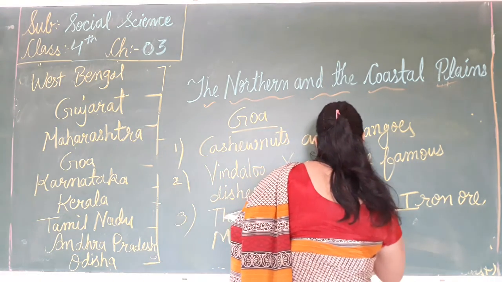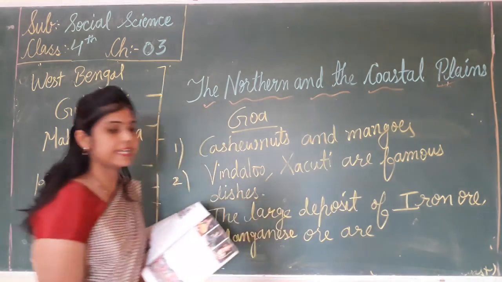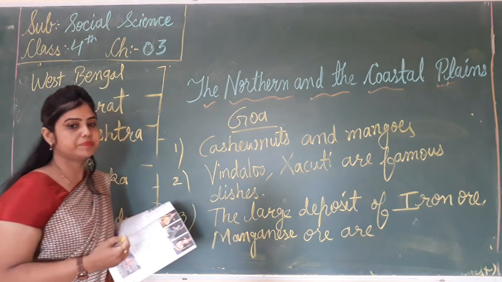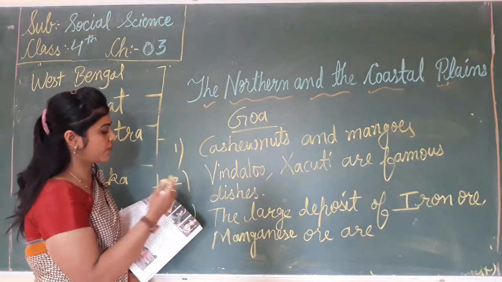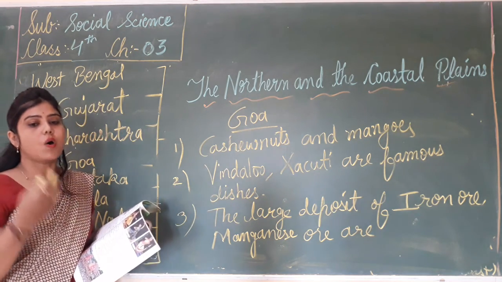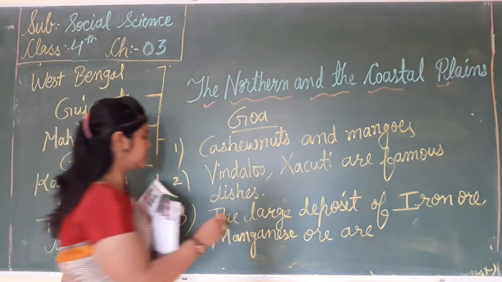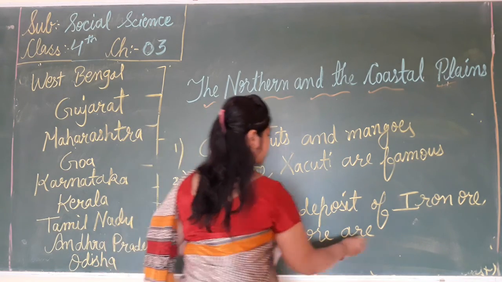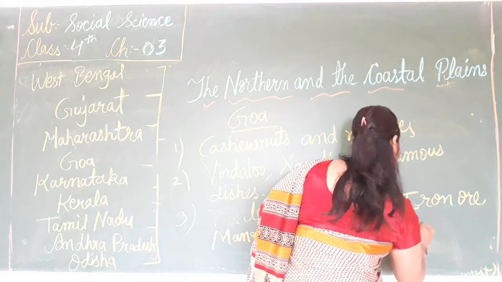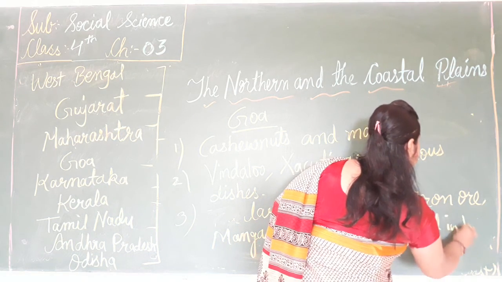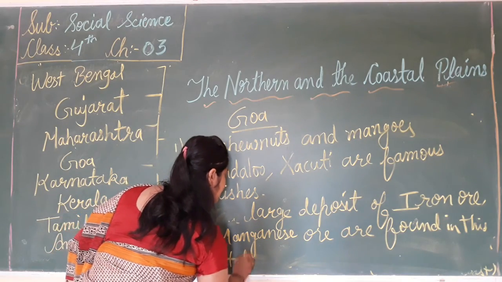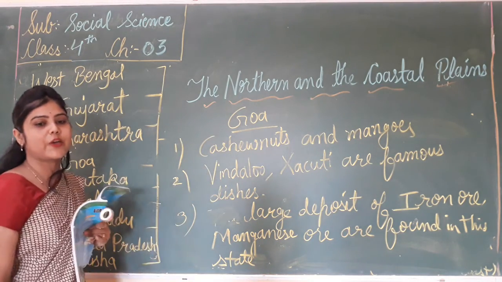Yes, there is a large deposit of iron ore. The large deposits of iron ore and manganese ore are found in this state. And what is the fourth point?